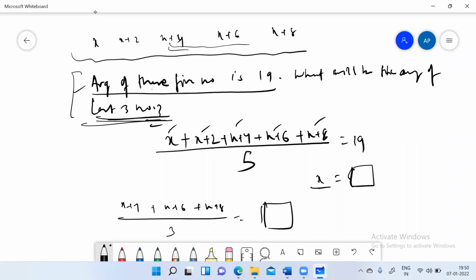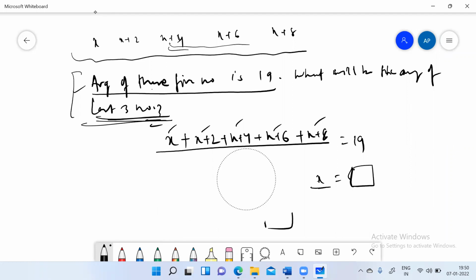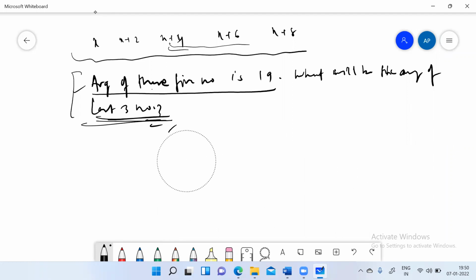But now, since I have taught you the real concept behind average, you need to be very smart in answering this question by doing nothing. So how we do nothing is, since we see here that these 5 numbers are in AP. Why?